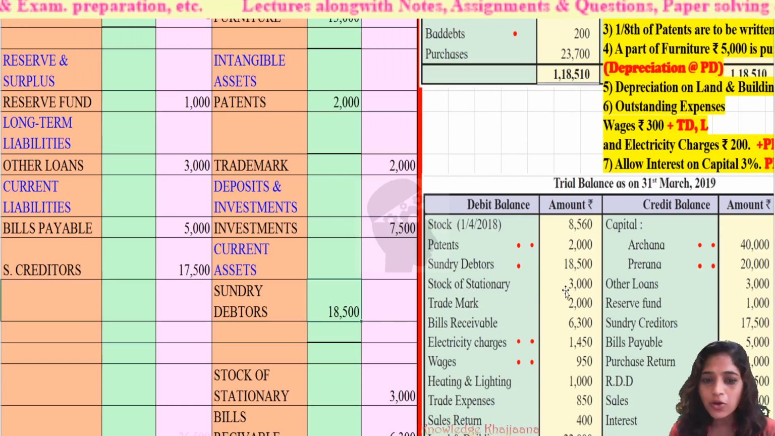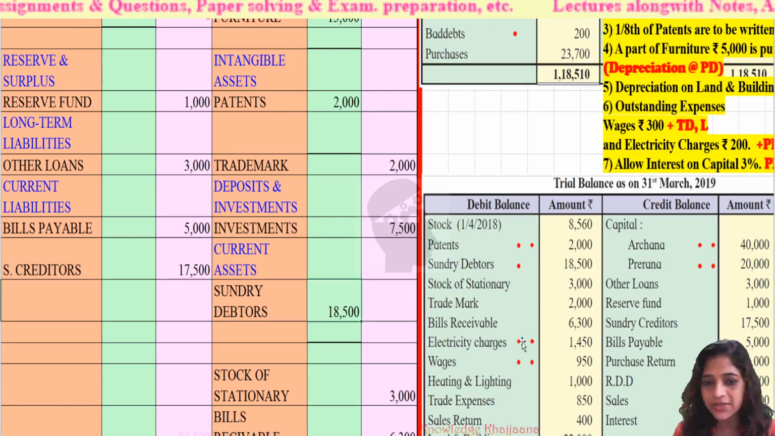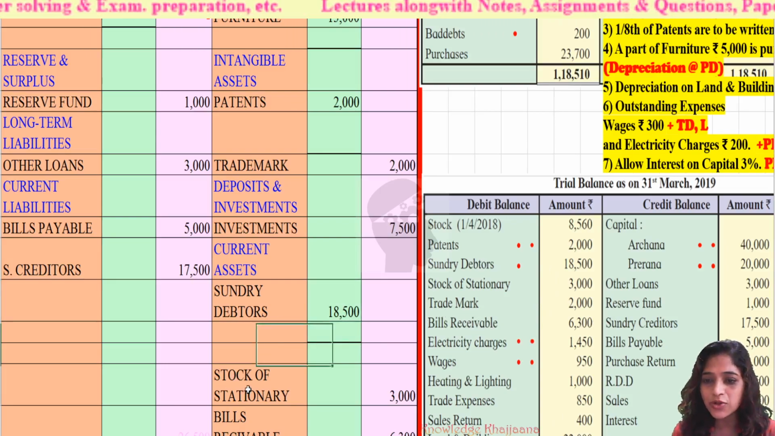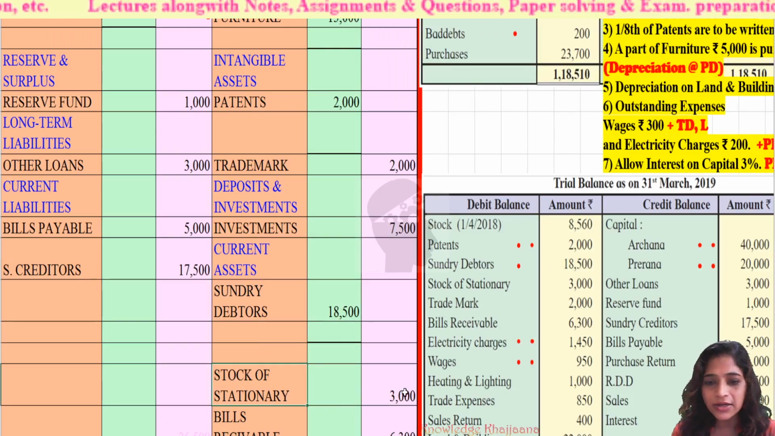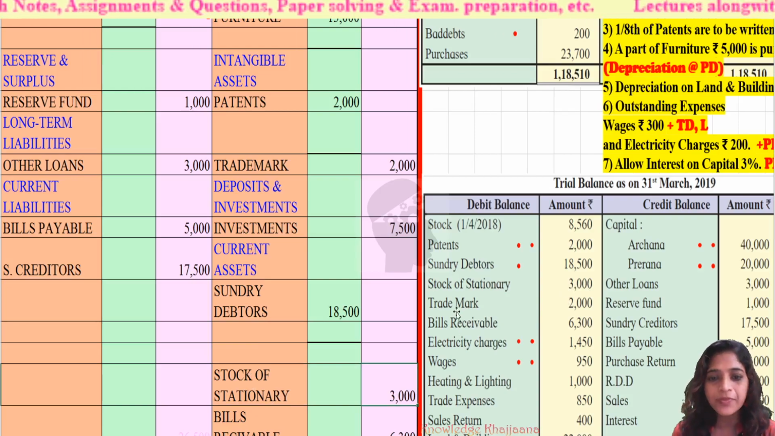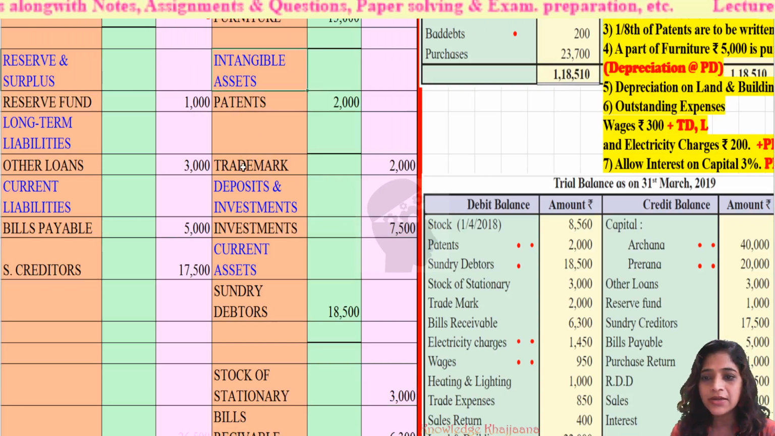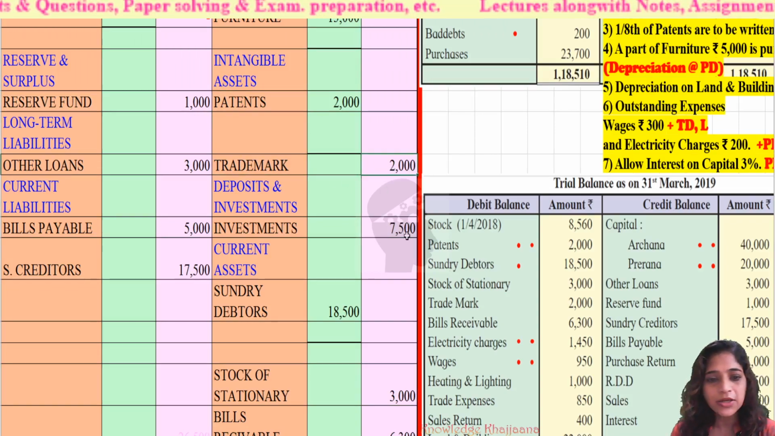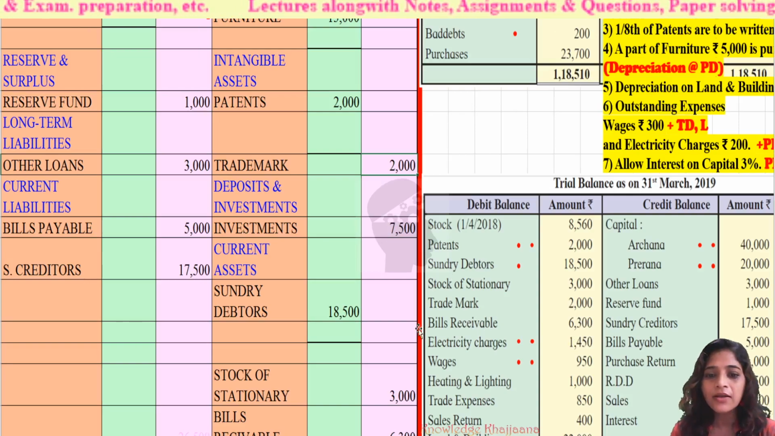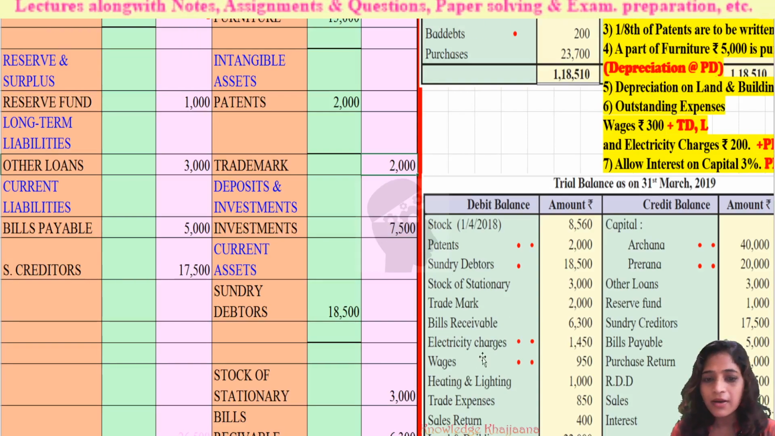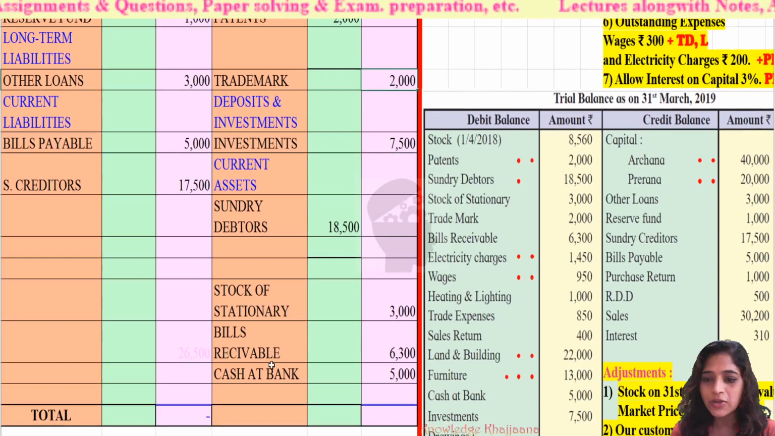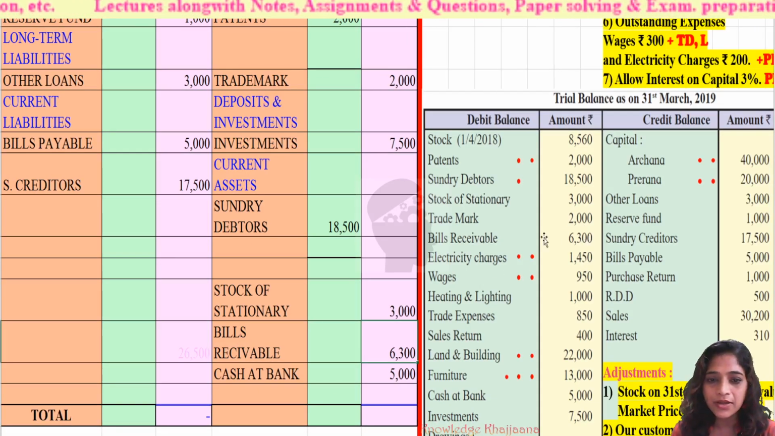Next, stock of stationery. I have already explained what is meant by stock of stationery. So stock of stationery is also recorded under current assets, amounting to rupees 3,000. Then trademark. Again, trademark is an intangible asset, so under intangible assets, trademark amounting to rupees 2,000. Next, bills receivable, a current asset, so bills receivable is recorded under current assets amounting to rupees 6,300.